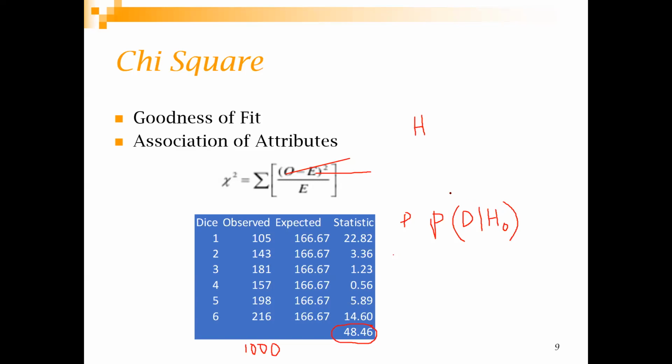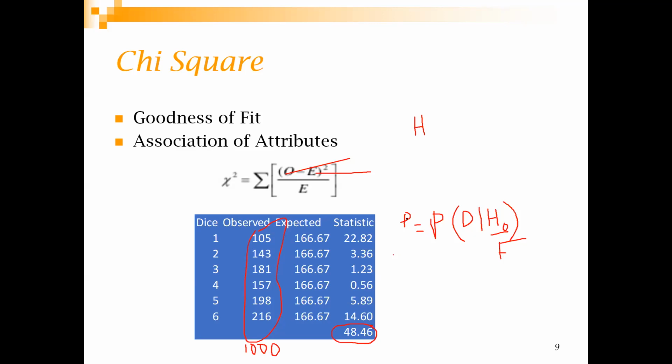So let me repeat, what is p-value? P-value is nothing but the probability of the data. Data is this observed value, right? This is your data. What is the probability of the data given the null hypothesis? Null hypothesis means fair dice, right? It is fair. Is it clear? So you will reject the null when the probability is very, very small, right? If the probability is high, then you will not reject.